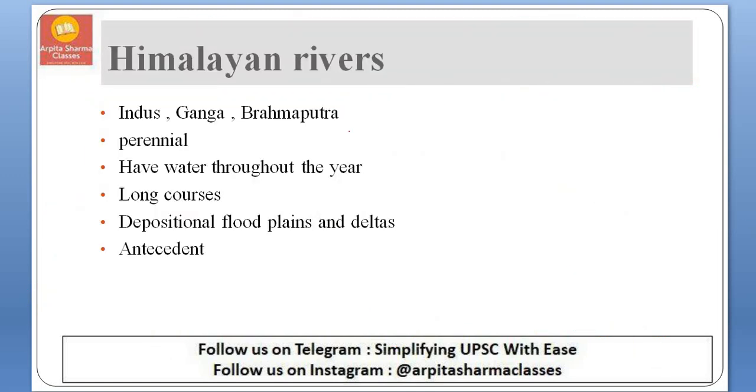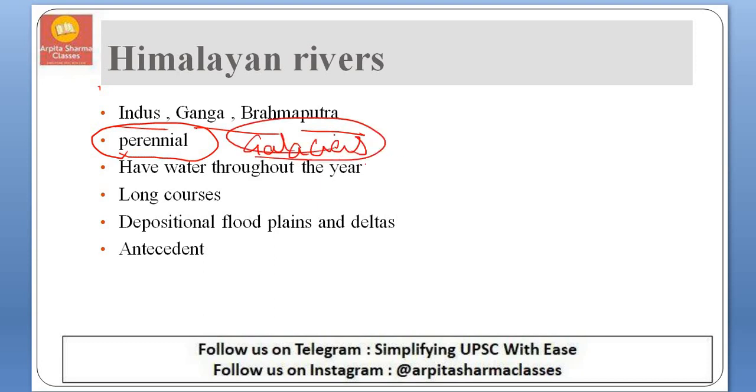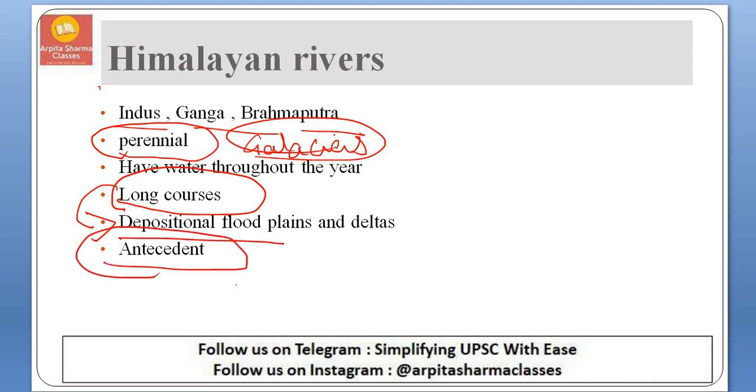Now let us learn about Himalayan rivers. The Himalayan rivers are divided into three: Indus, Ganga and Brahmaputra. These rivers are perennial. Perennial means they do not depend on the monsoon because these rivers are fed by glaciers. So the flow of the rivers can be seen throughout the year, and they maintain long courses. They are basically depositional plains and they are antecedent rivers.